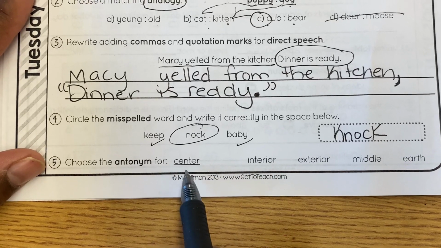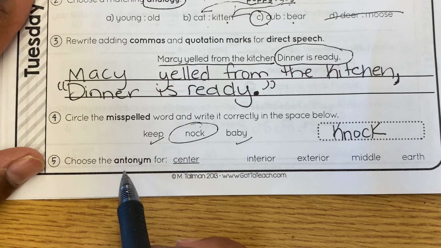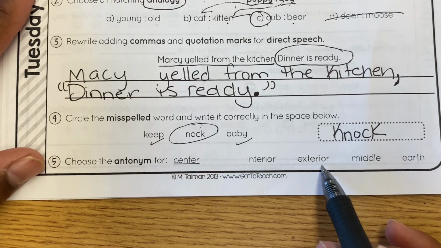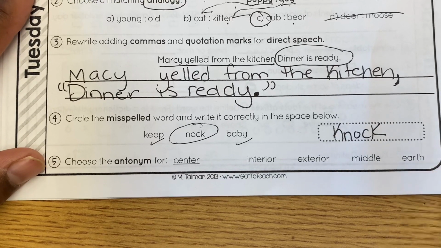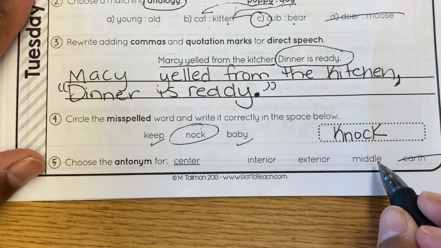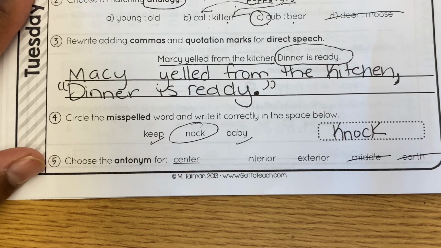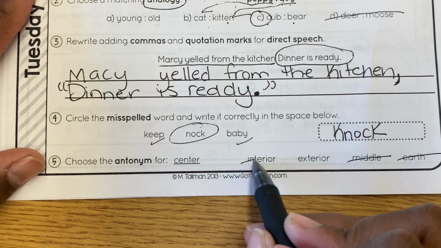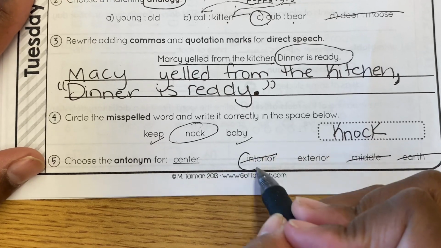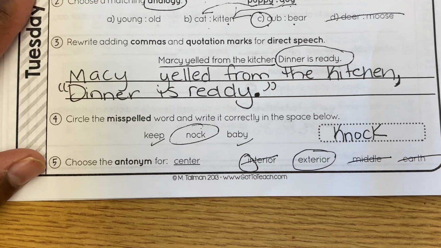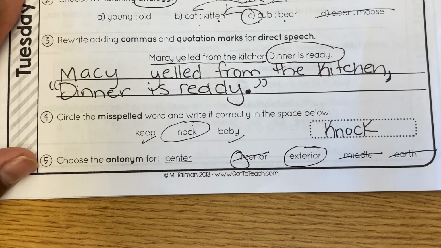Choose the antonym for center. We know the antonym is an opposite. So center, we've got interior, exterior, middle, earth. All right, so I'm going to go on and get rid of earth. Middle is synonymous or a synonym of center. And then interior is the inside of something. Therefore, exterior will be our best choice.